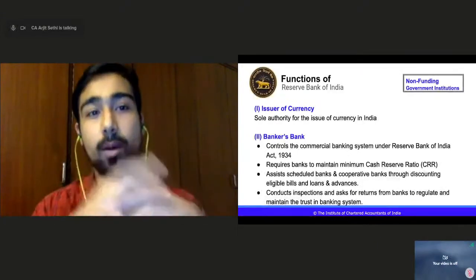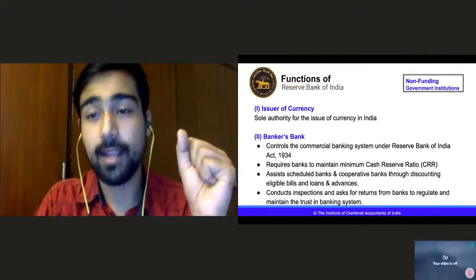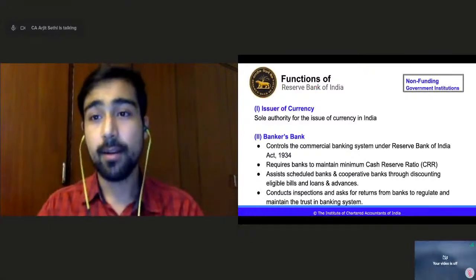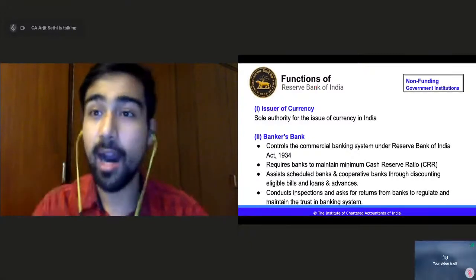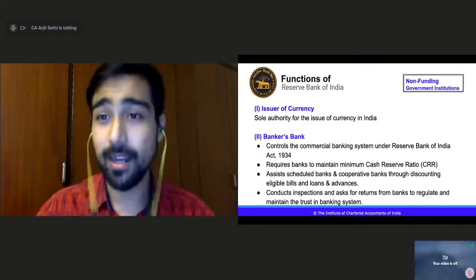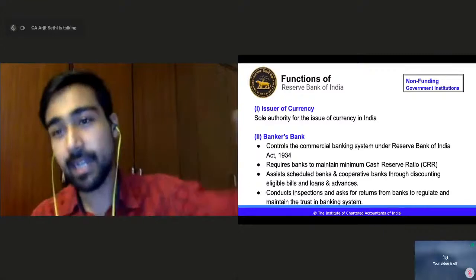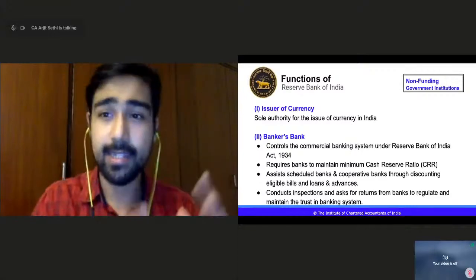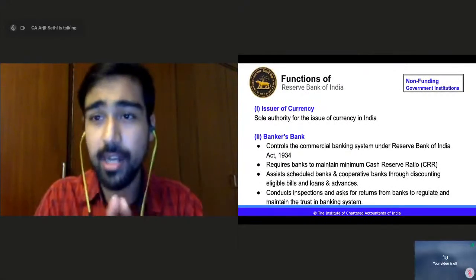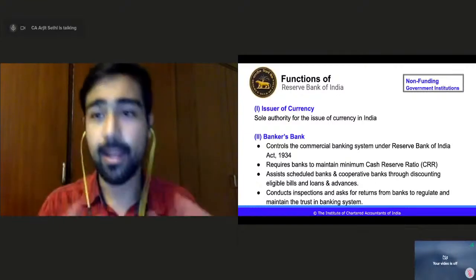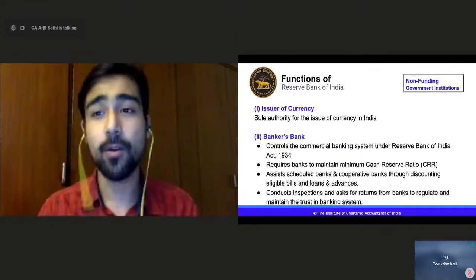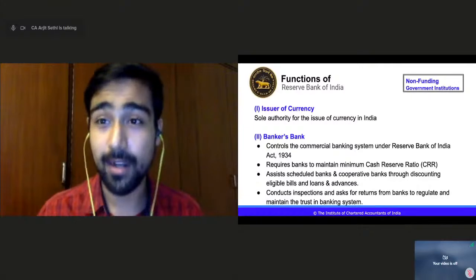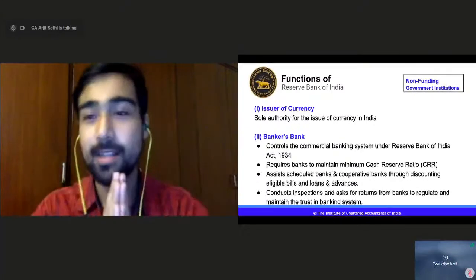Okay. Now, what are the functions? We understood the role, like why was RBI there? What does RBI actually do, right? What RBI actually does is what we discussed, but how does it do that? The question is, I know RBI is facilitating the economy, it is helping the banking sector, it is developing, it is supporting banks, it is controlling inflation, it is channelizing credit to the priority sectors. Okay, I get it. This is what the RBI is supposed to do. But how does it do that? Now, here on the screen, we'll discuss how it does that.